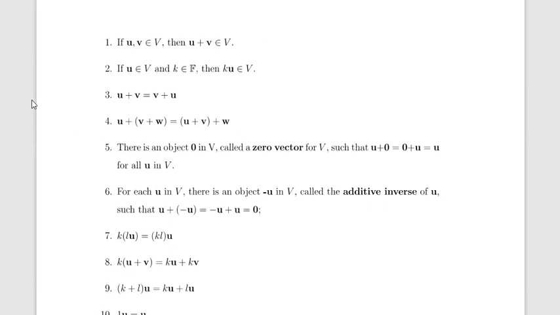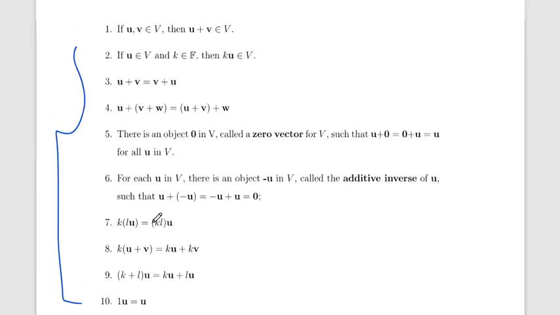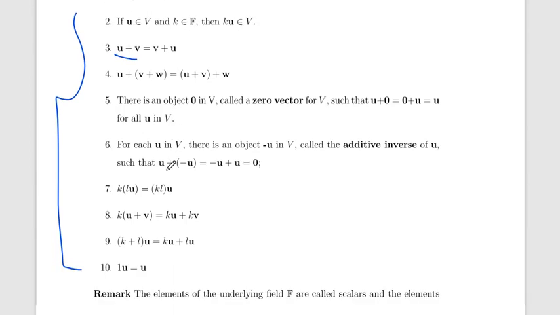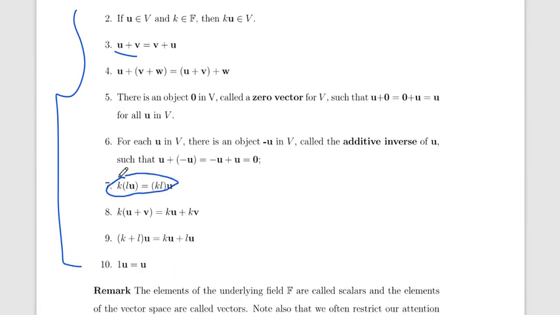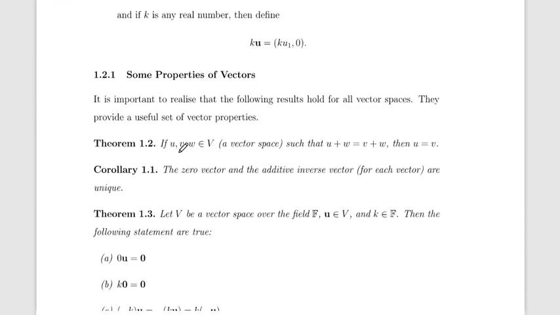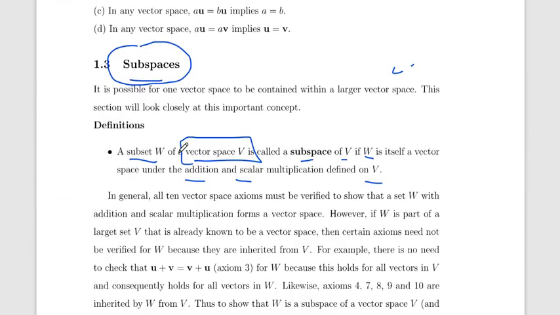We already talked about this theorem. In this addition and scalar multiplication, these two conditions have to hold, then we can say that W is a subspace of vector space V. So in short, you have to find out if the addition rule is satisfied and the multiplication rule is satisfied. If both conditions are satisfied, then subset W is a subspace of vector space V.